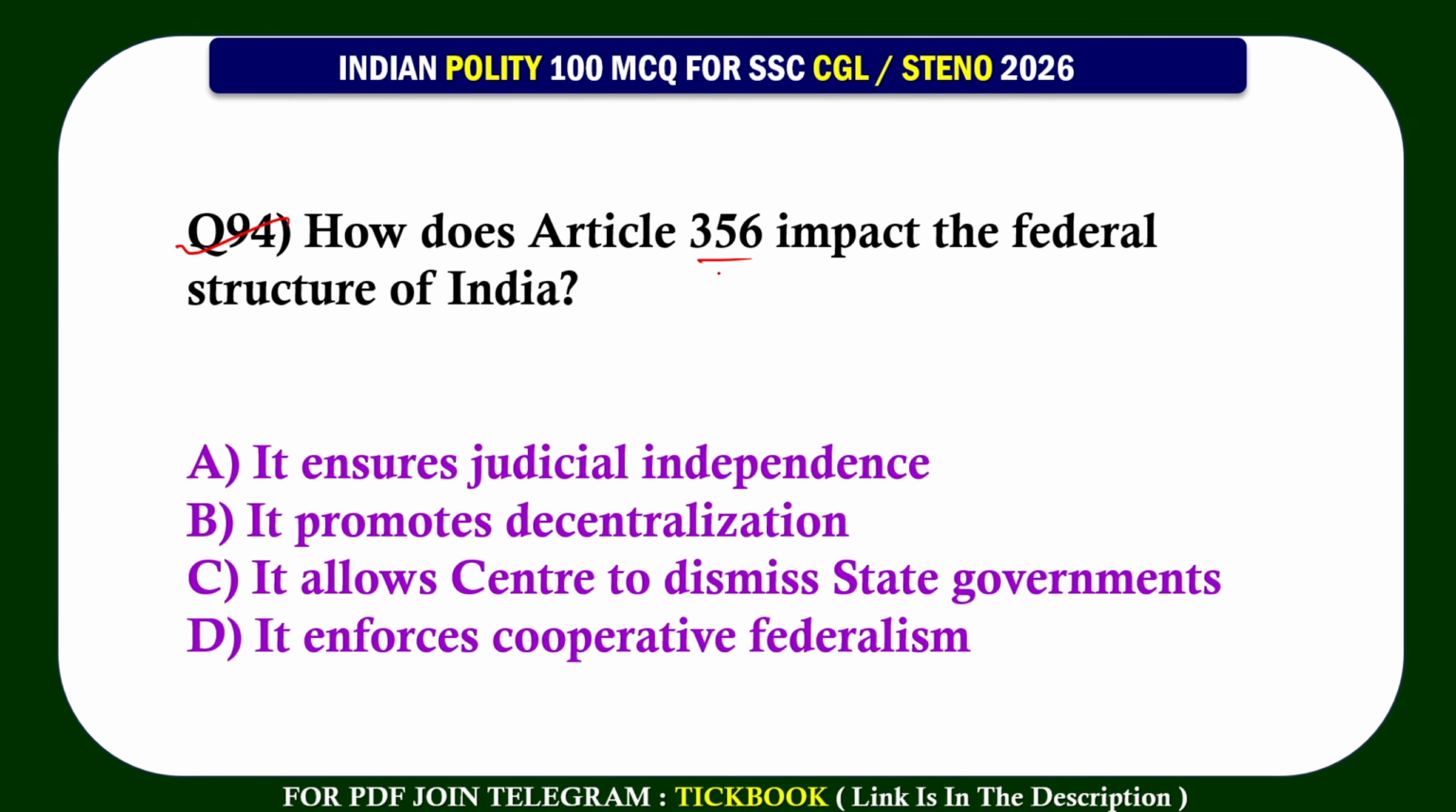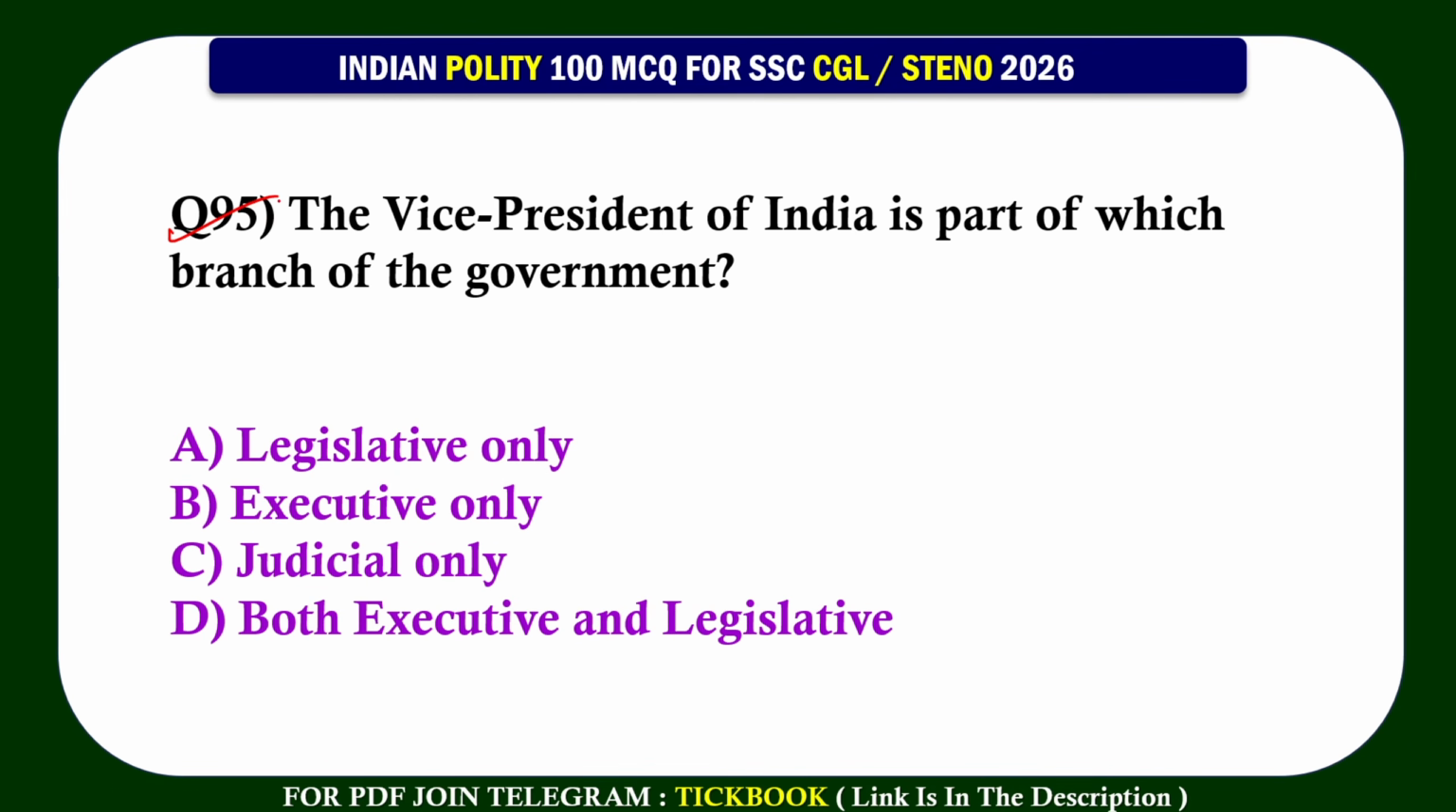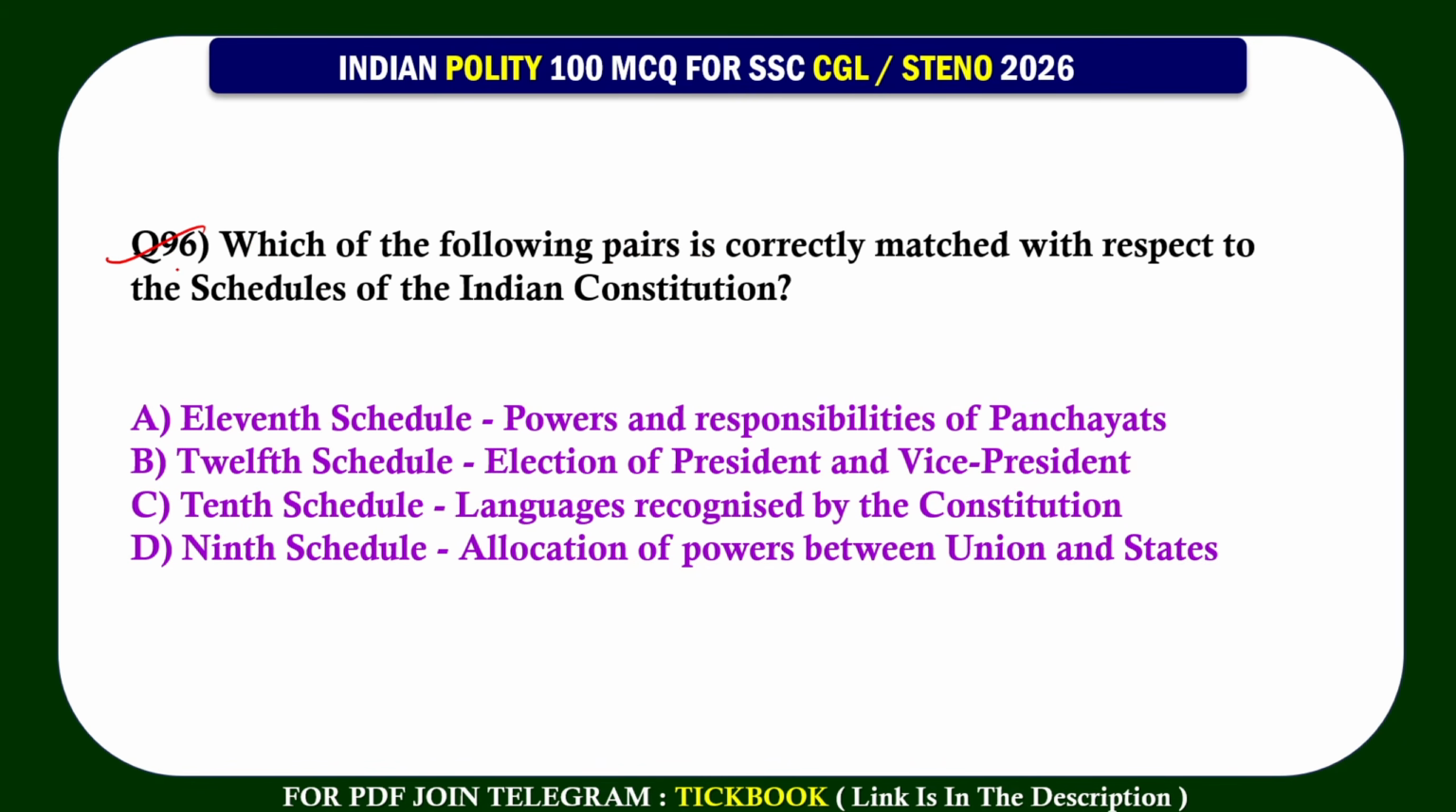94. How does Article 356 impact the federal structure of India? Option number C, it allows center to dismiss state governments. 95. The Vice President of India is part of which branch of the government? Option number D, both executive and legislative. 96. Which of the following pairs is correctly matched with respect to schedule of the Indian Constitution? Option number A, 11th schedule, powers and responsibilities of panchayats.